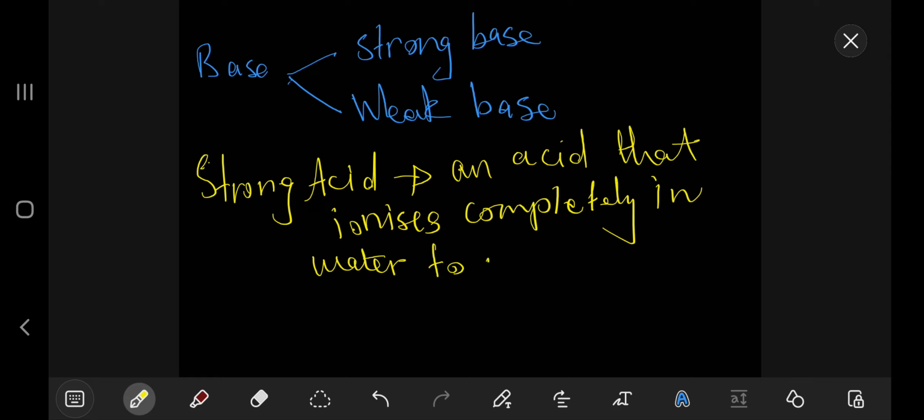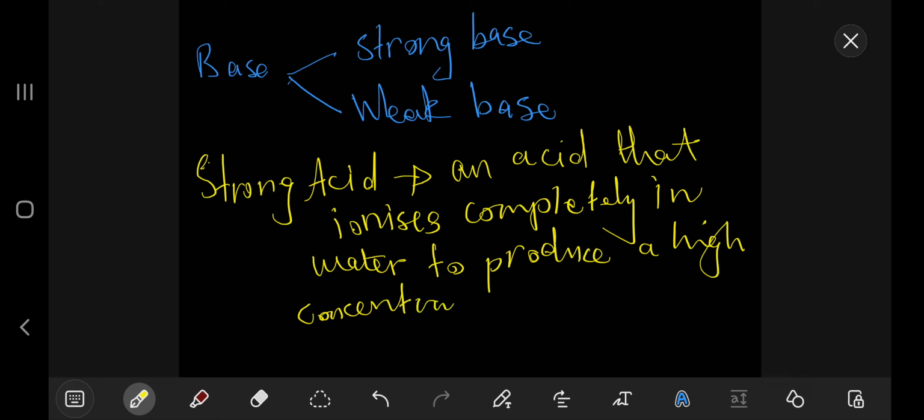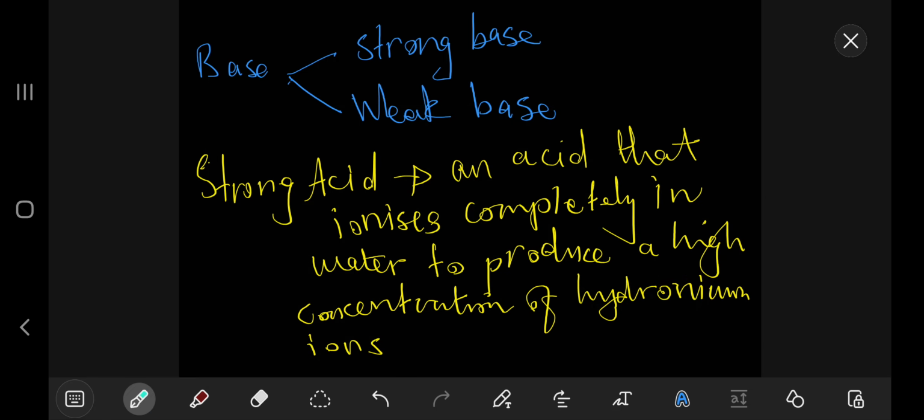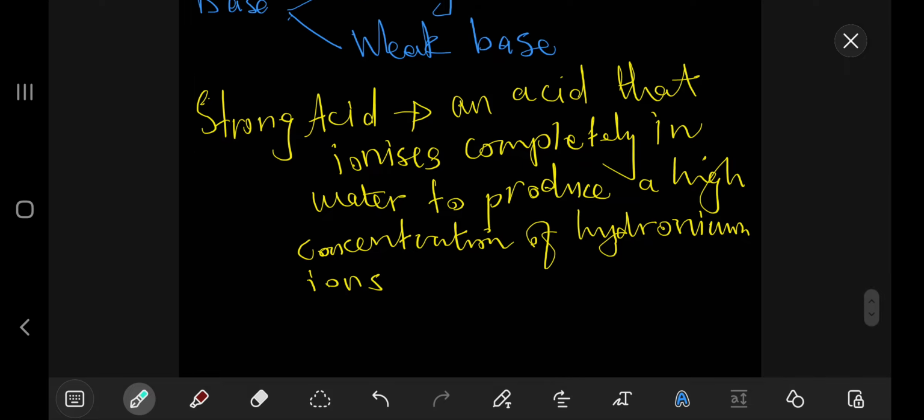To produce, we do know that an acid produces some hydronium ions, right? But if it's a strong acid, it produces a high concentration of hydronium ions.